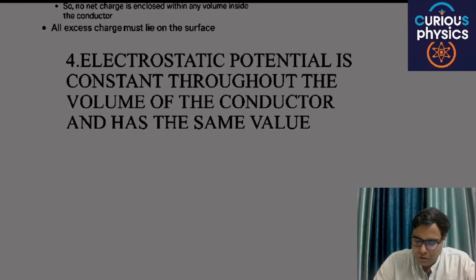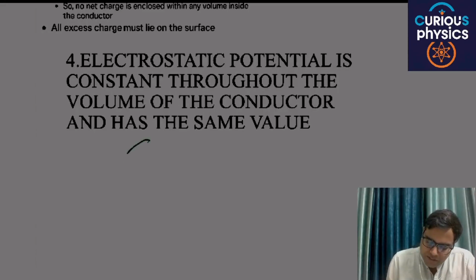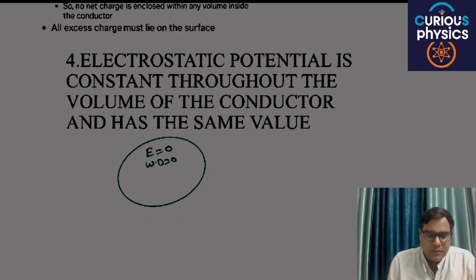Electrostatic potential is constant throughout the volume of the conductor and has the same value, which we have discussed in the previous part. We have just discussed that the electric field is zero. If electric field is equal to zero, then work done will be zero, and if work done is zero, then potential difference is equal to zero and potential is constant.